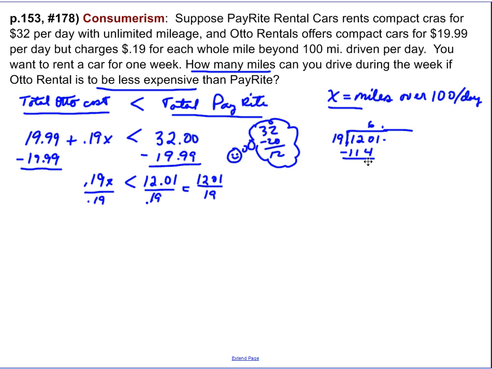120 minus 114 is 6, and we bring down the 1, so 19 will go into 6. How many times? Well, I know that 20 times 3 would be 60, so 19 times 3 should be pretty close. 3 times 19, what does that give me? That gives me 57. Okay, so now I'm going to subtract. 61 minus 57 goes in 4 times. I need to carry down a 0.